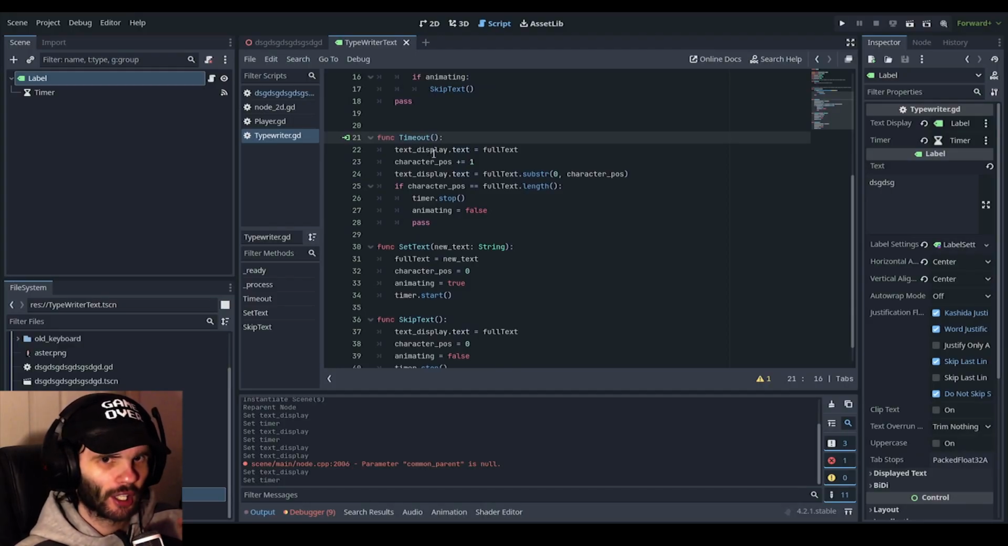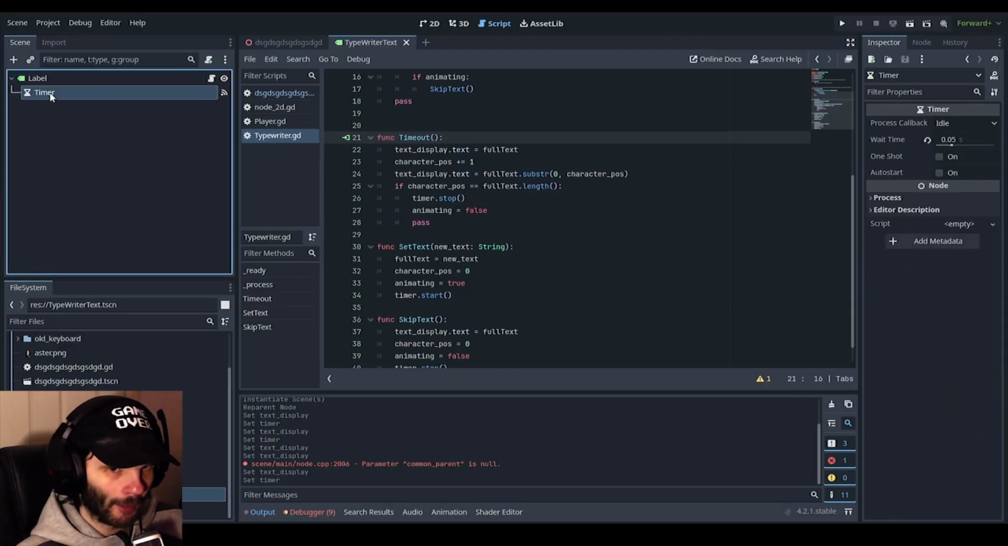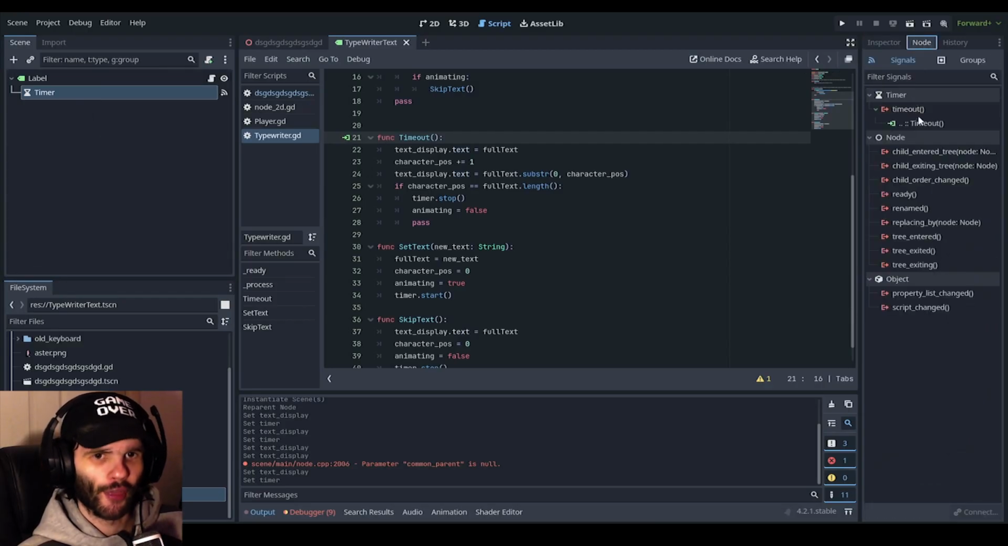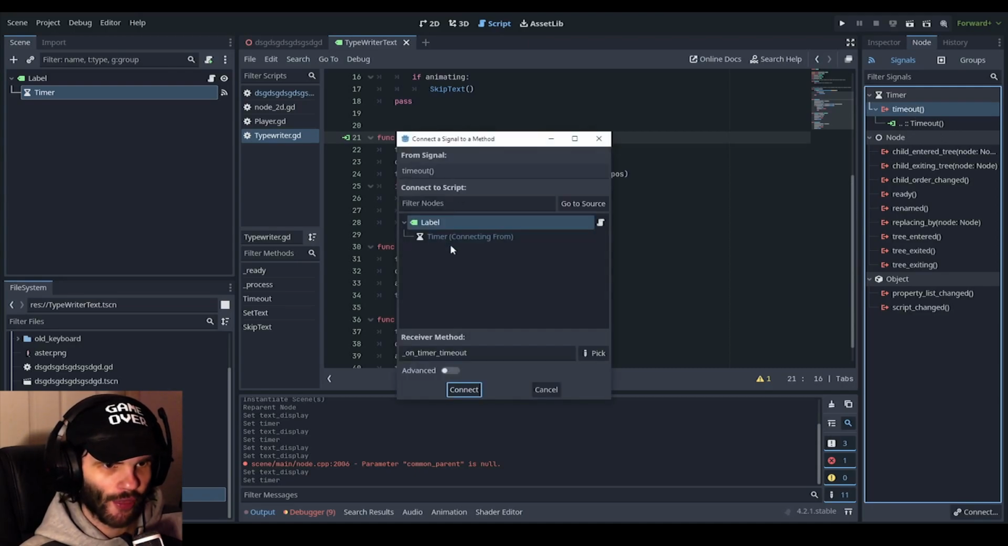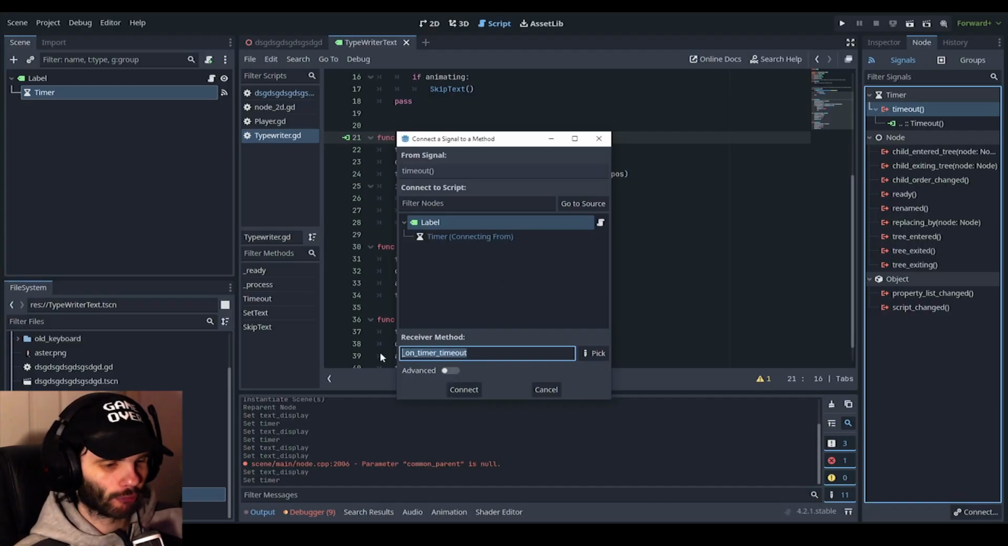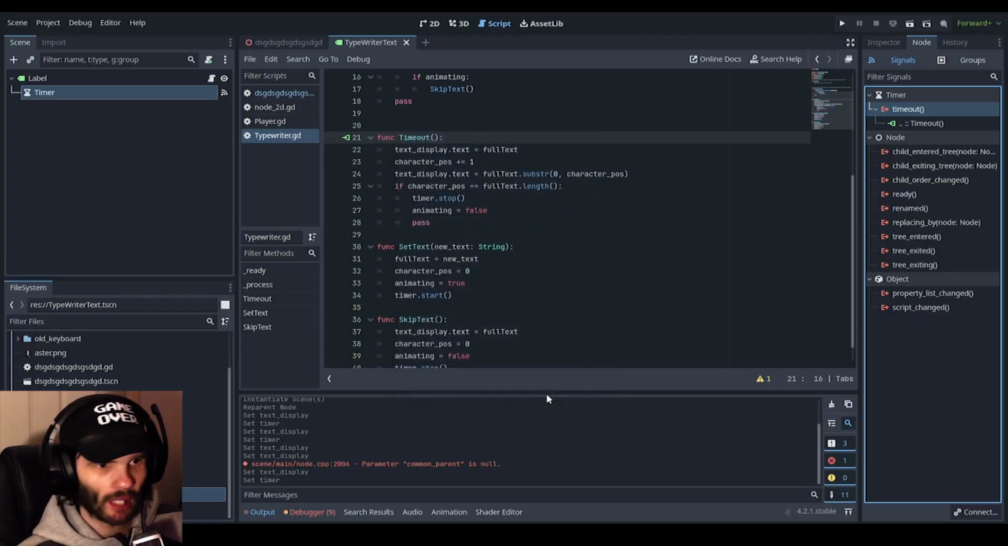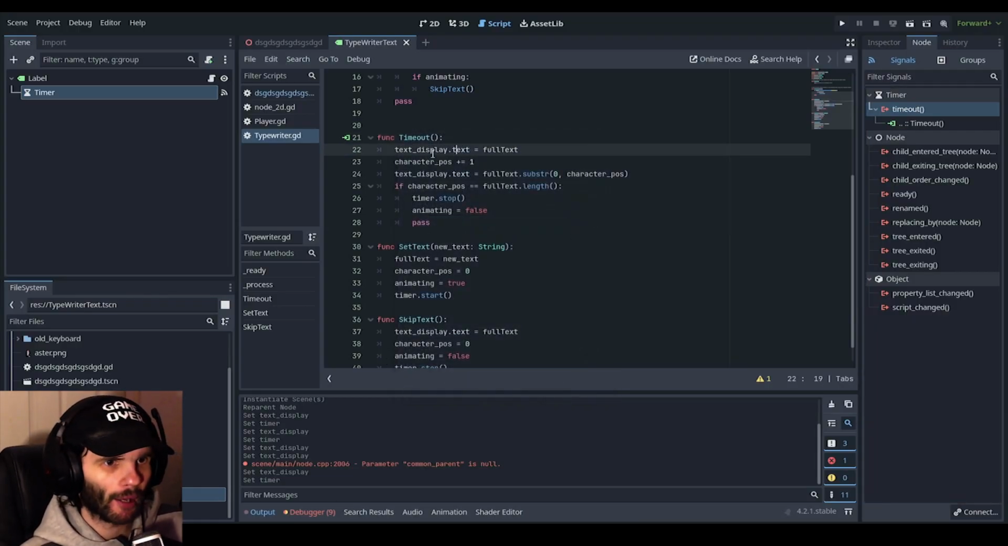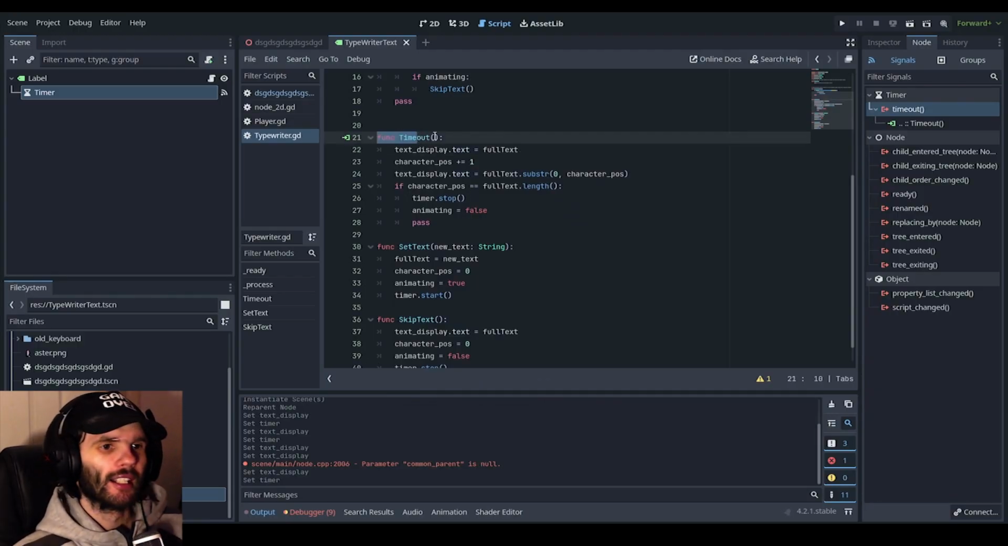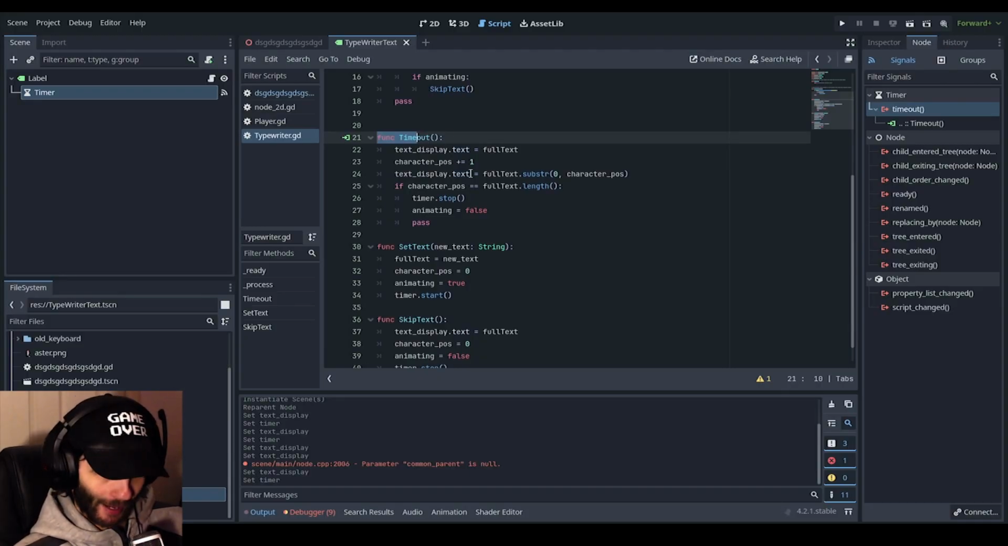To create the timeout, all you need to do is go over to the timer node, and then, I mean, it's already there, but you would have to double click on timeout and then connect it up to wherever the script is sourced from, and just rename this to timeout. But I'm not going to do that because I've already done it, so there we go. So that is your timeout signal function. Well, I mean, it says function, but it's technically a signal. So there's your signal timeout.